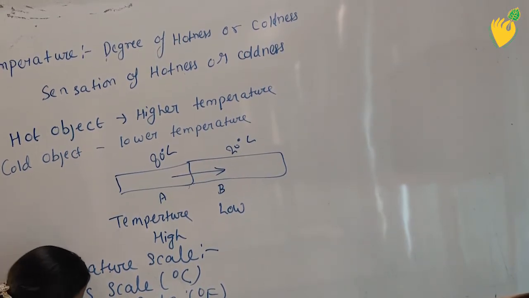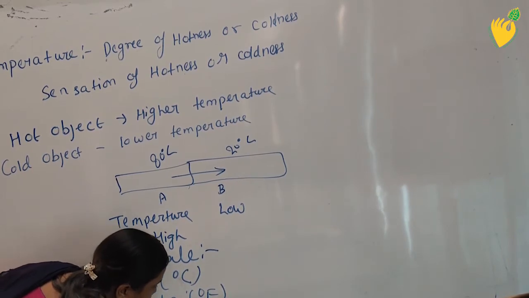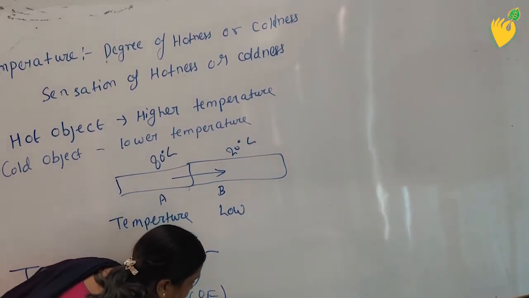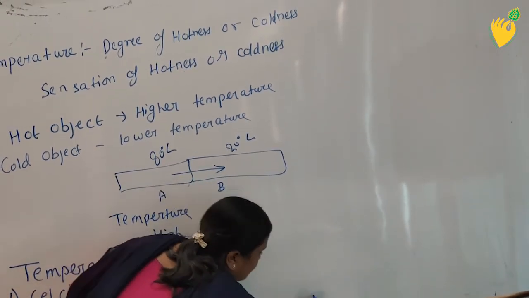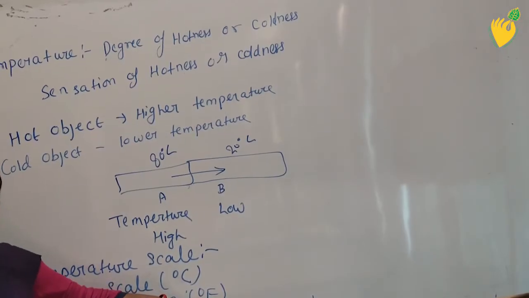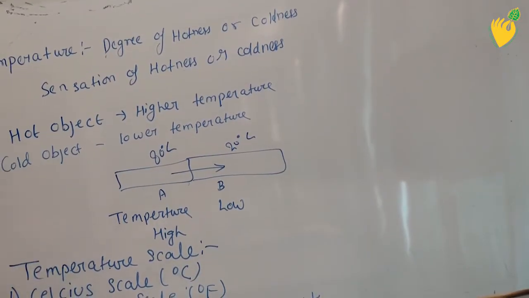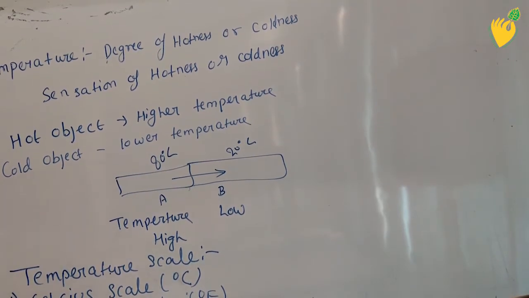The Kelvin scale is also called absolute temperature. Here you will use the symbol degree, here you will use the symbol degree, but here you will not use the symbol degree. First I will tell you about the Celsius scale.